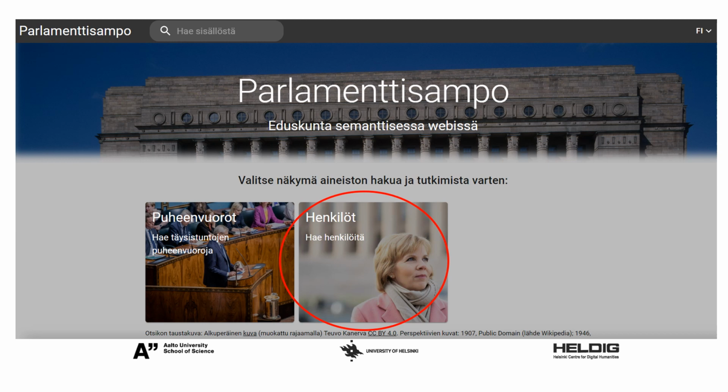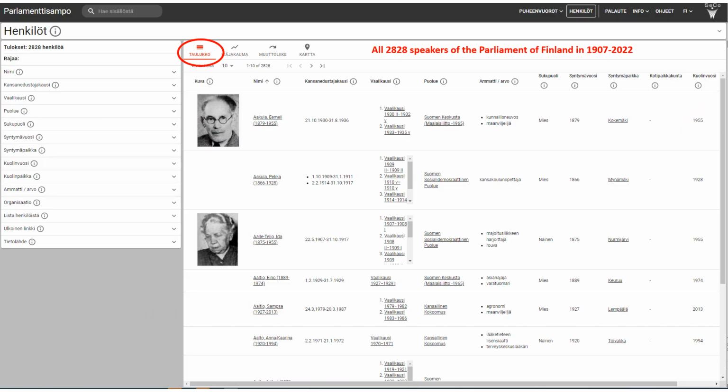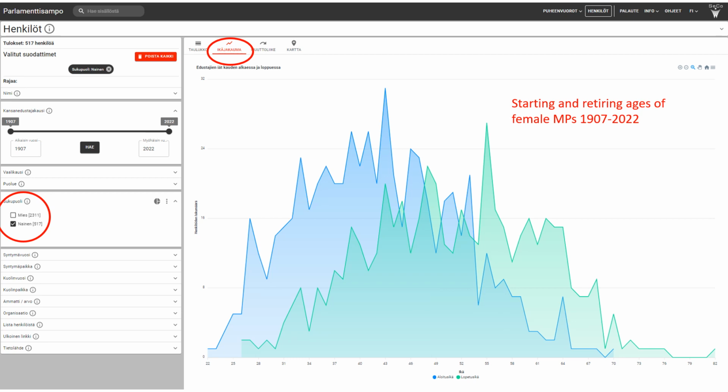The other application perspective of Parliament Sampo portal is used for analyzing the speakers of the parliament. If no selections are made from the facets on the left hand side, all parliament members are listed as a table on the right. In this example, the user has made selection woman on the facets and visualized the result set on a timeline. This graph illustrates the time when female MPs become member of the parliament and when they retire.